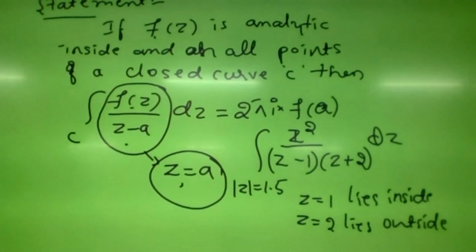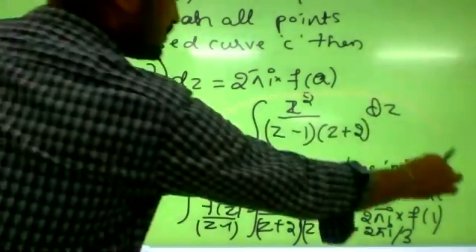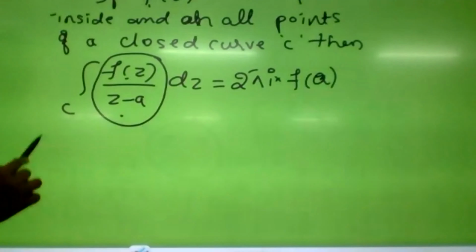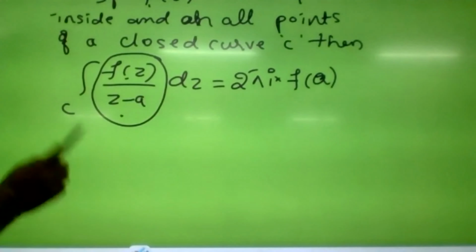Okay. So now in the denominator there is only one power. Sometimes it may be a power more than 1 also. For example, if you take z minus a whole square, in that case the Cauchy's integral formula will become 2 pi i into f dash of a. If it is the integral over c of f of z by z minus a whole cube with respect to z, then it will be 2 pi i into f double dash of a.